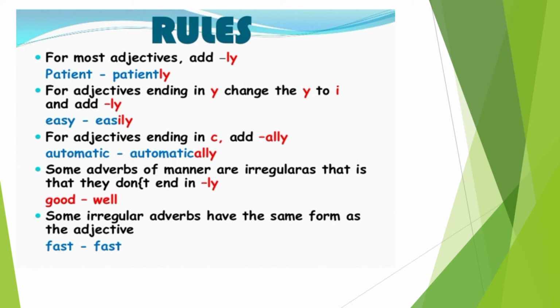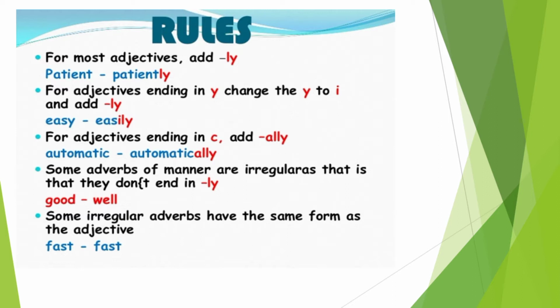Then for adjectives ending in y, change the y to i and add ly. So for adjectives ending with y, you have to change the y into i and then add ly. For example, easy, E-A-S-Y.